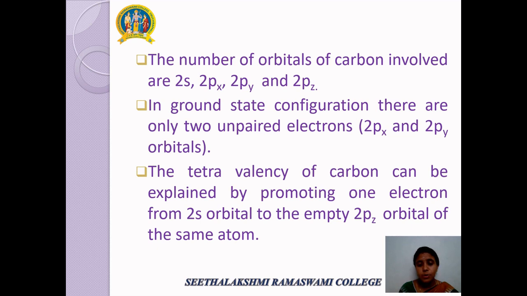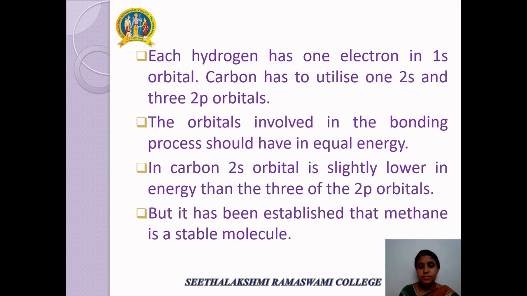The tetravalency of carbon can be explained by promoting one of the electrons from the 2s orbital to the empty 2pz orbital of the same atom, thereby giving 4 singly occupied orbitals. Now, these 4 orbitals are available for chemical bonding. The carbon atom in this state is referred to as the excited state.